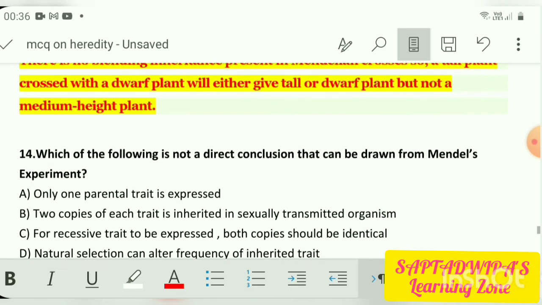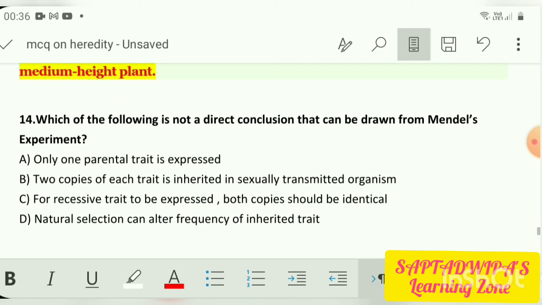Coming to question number 14. Which of the following is not a direct conclusion that can be drawn from Mendel's experiment? So from the 4 options, for this question you need to know what the conclusions were in case of Mendel's experiment. First you need to know that. If you are clear about the conclusions of Mendel's experiment, you can answer by seeing the options only.